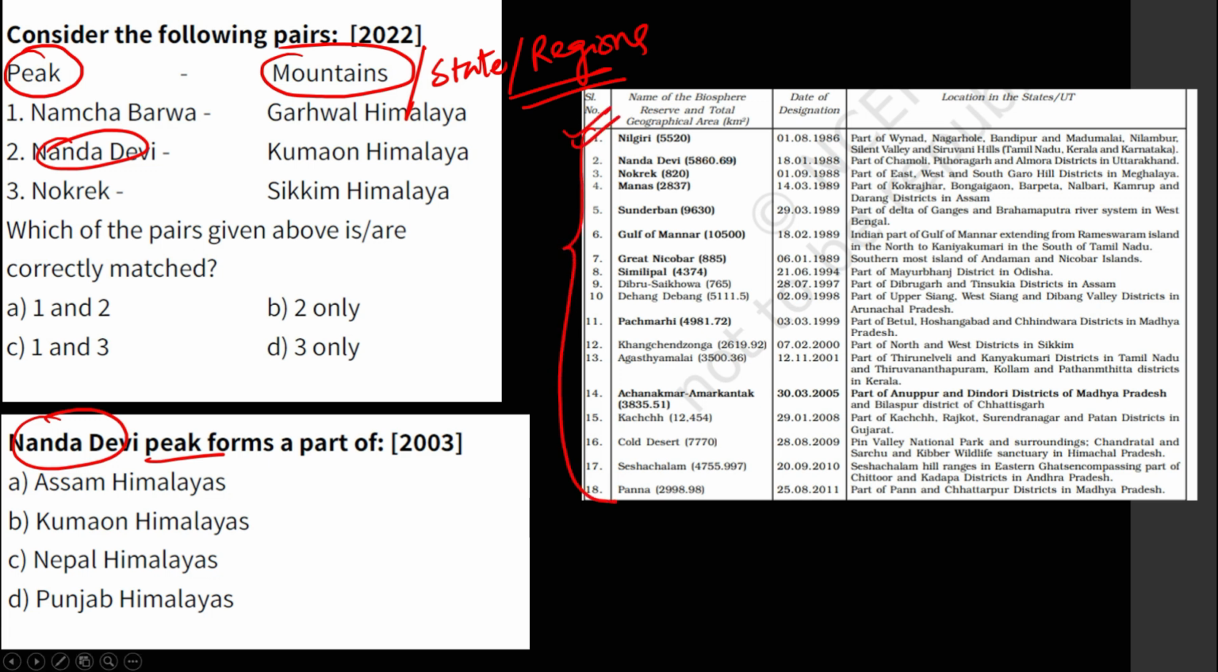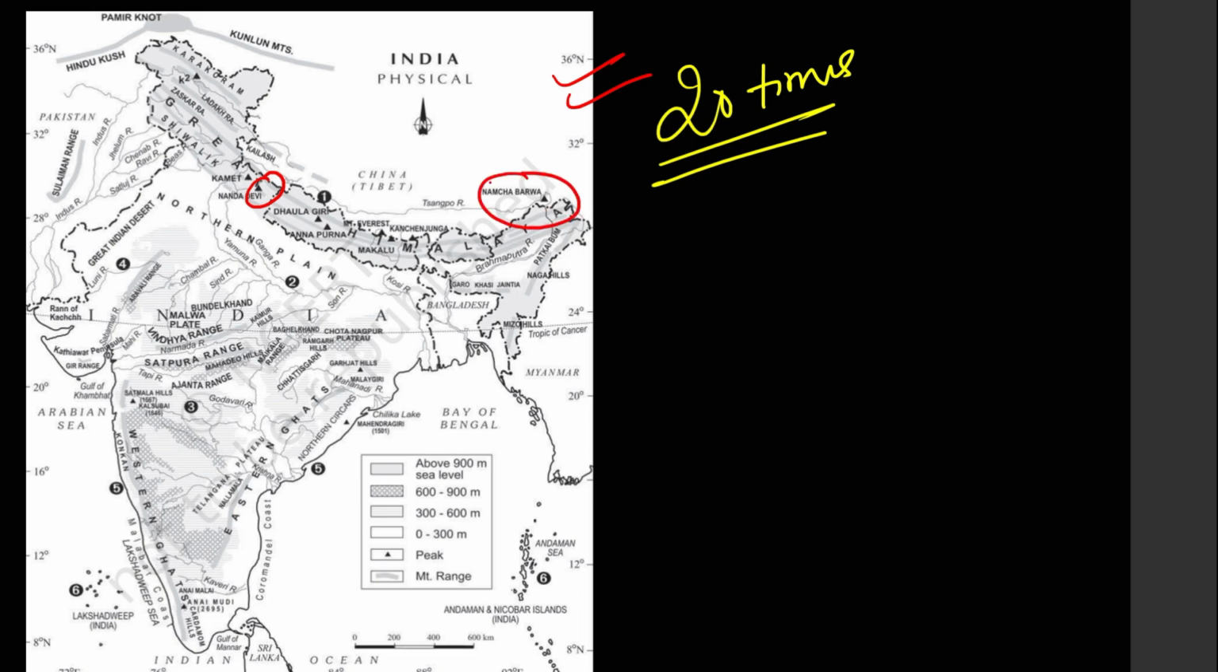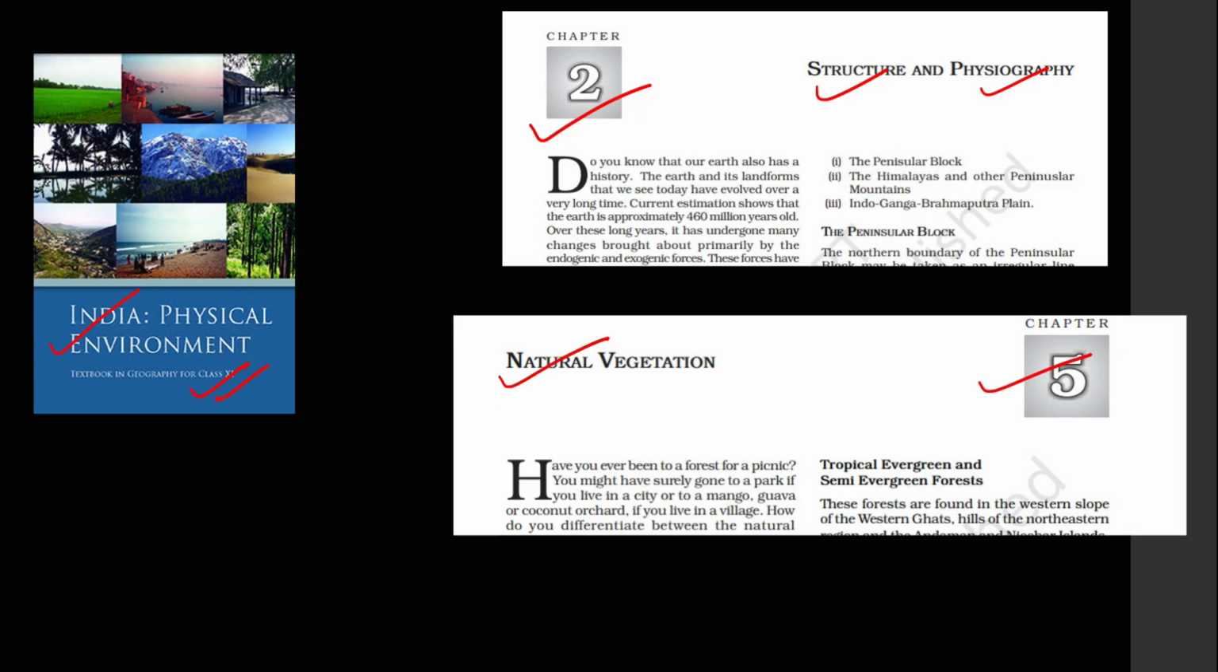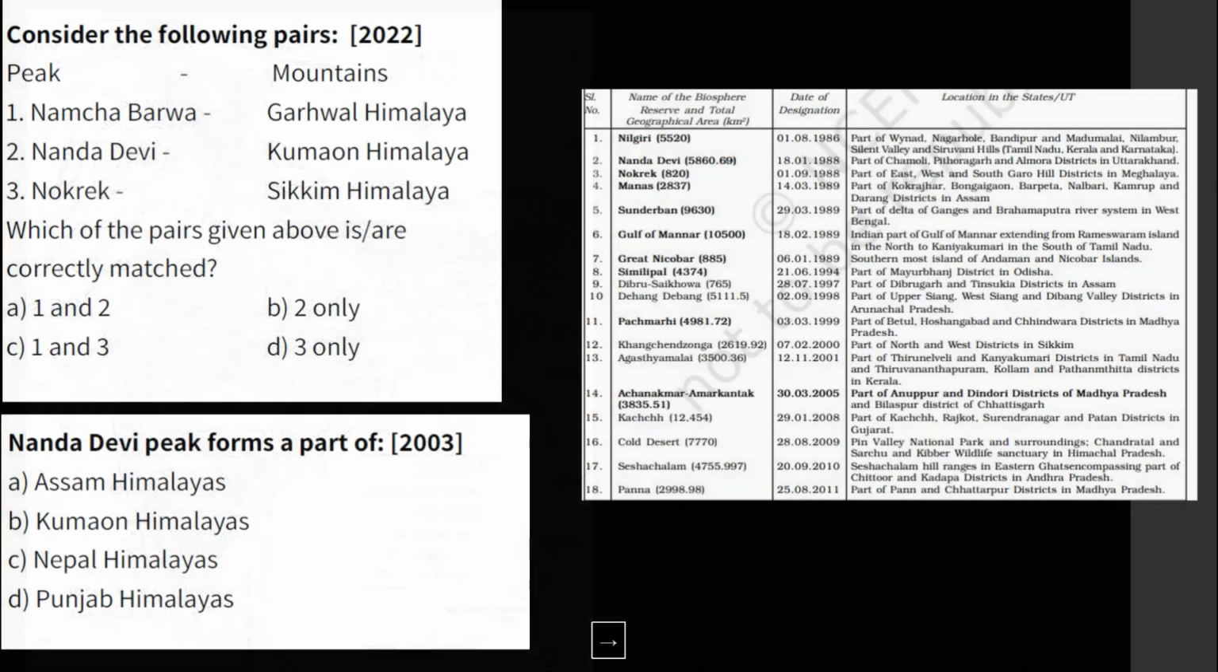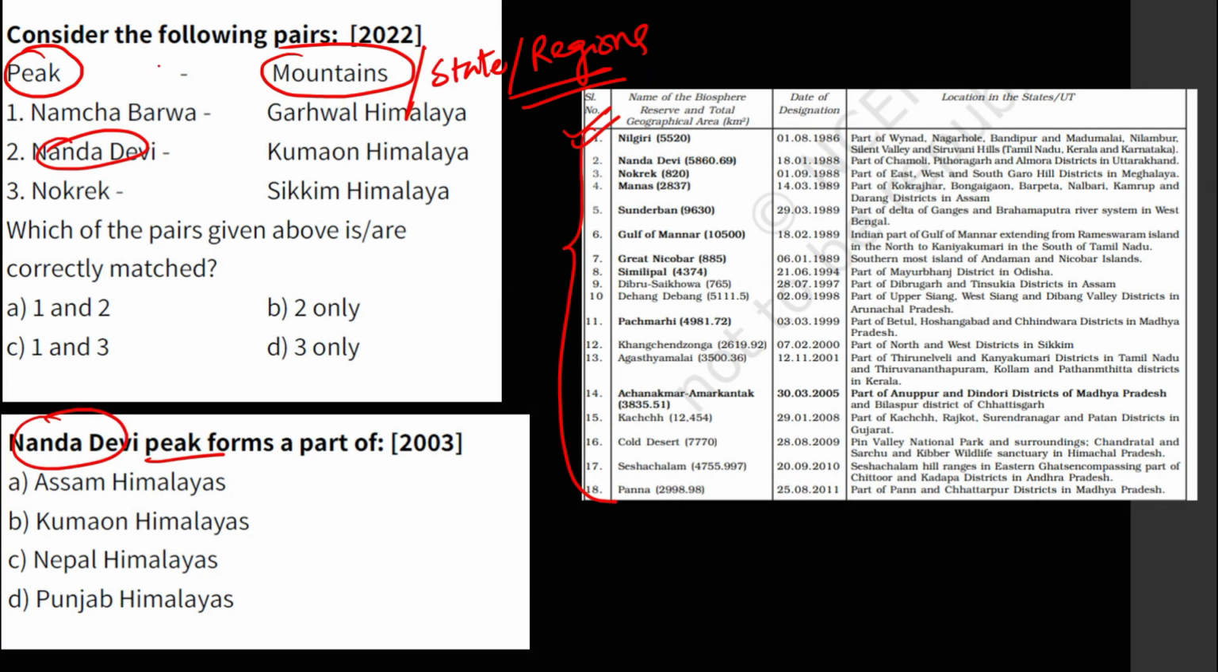So guys, protected area list is very limited, and most of the times UPSC is picking basically these peaks from protected areas, whether it is biosphere reserve or the national parks. So you can see here Namcha Barwa was also mentioned in this map. So this question was directly framed from the NCERT map. This question was also directly framed from the NCERT map.